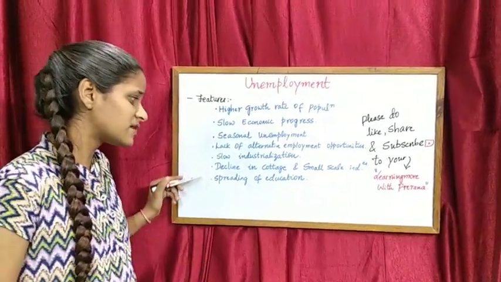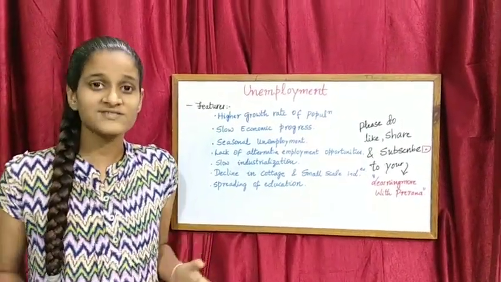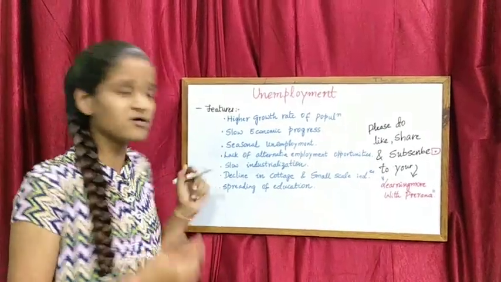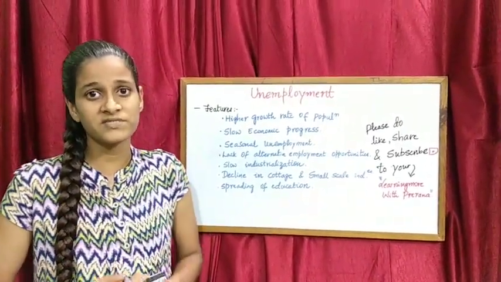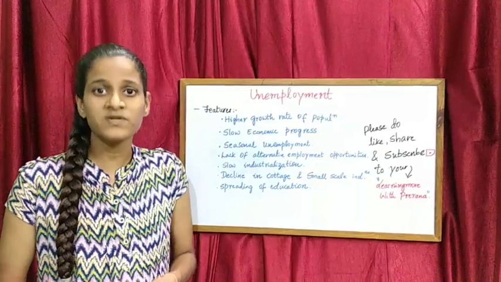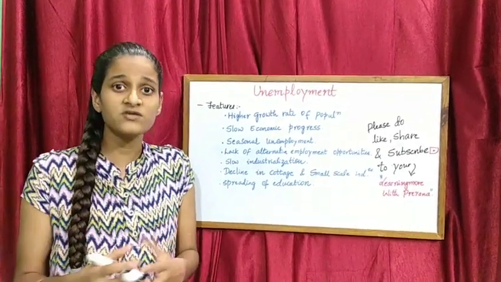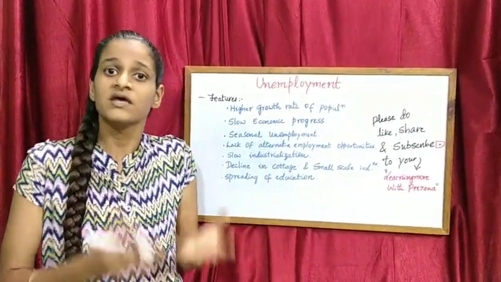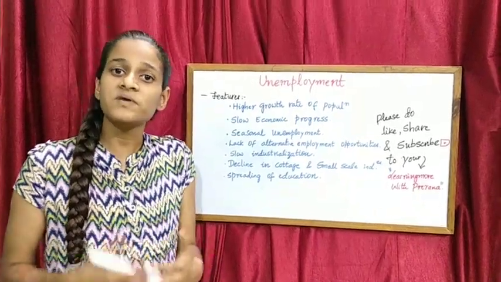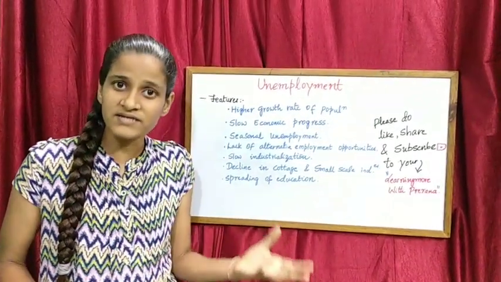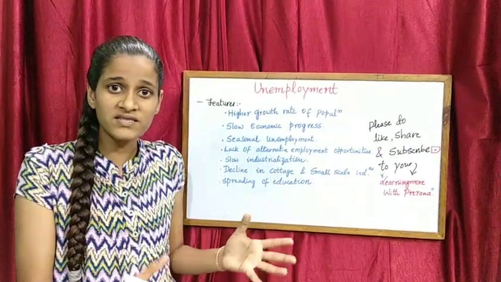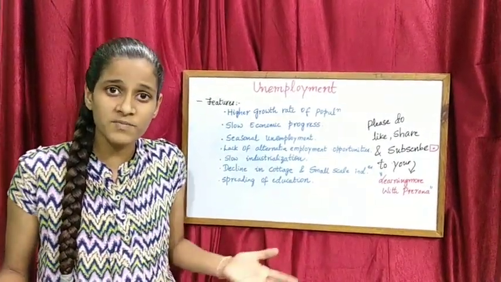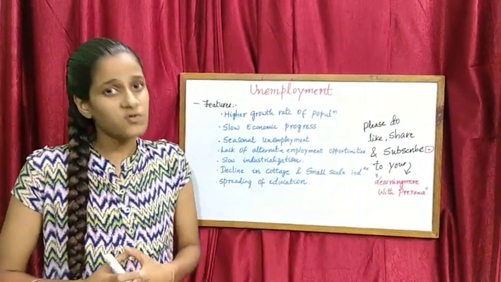And next, spreading of education. Yes, you will be shocked that spreading of education is leading to unemployment. But it is, because the higher the education, the more competition you will have in your education field. When people have knowledge, they are going to apply it, right? When people apply that knowledge, there will be more competition. The base will be more. So what happens?